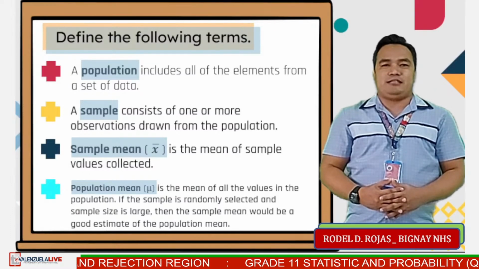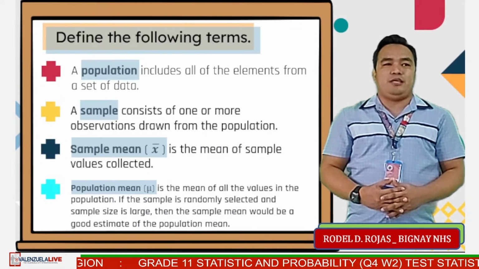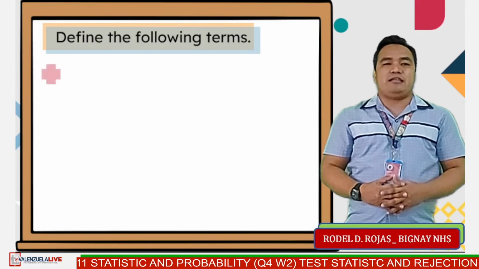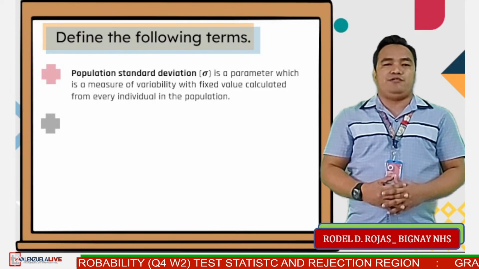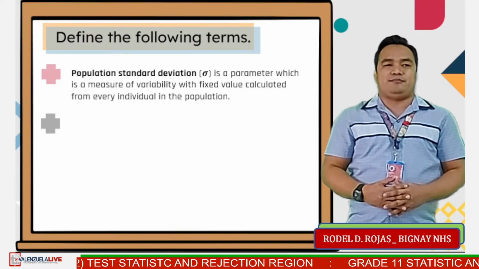If the sample is randomly selected and sample size is large, then the sample mean would be a good estimate of the population mean. Population standard deviation is a parameter which is a measure of variability with fixed value calculated from every individual in the population.